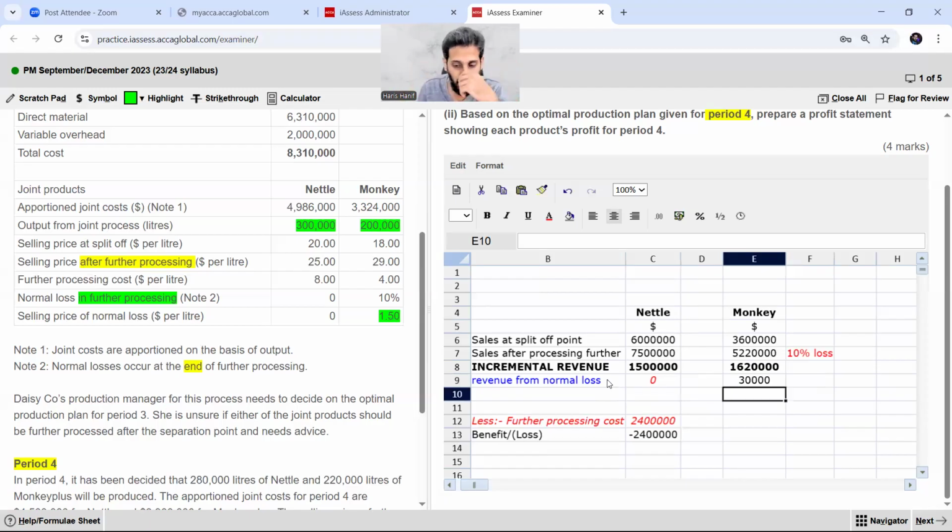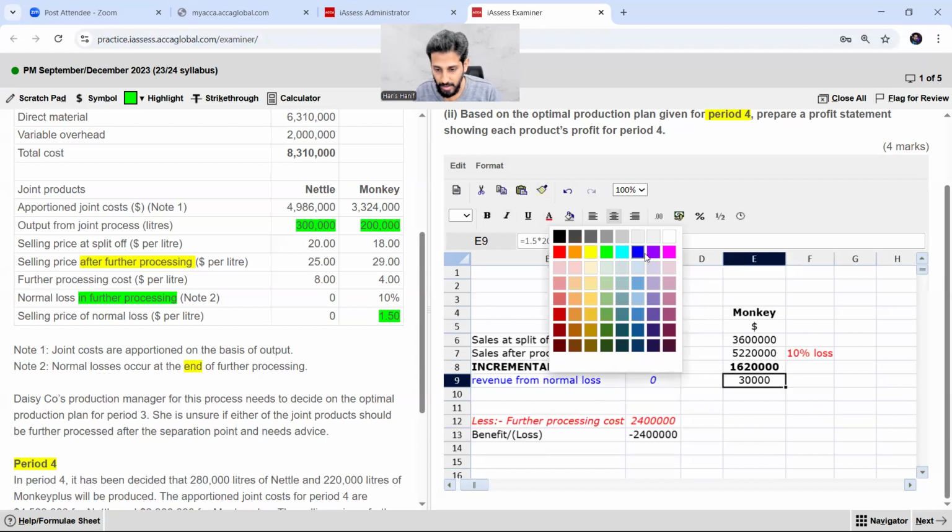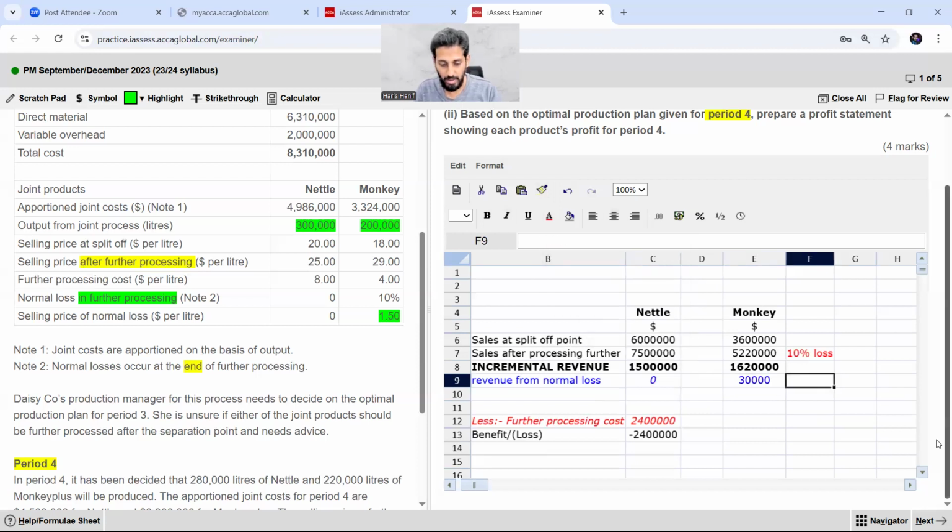So this would become 30,000. You can see with this blue color, this would become 30,000, right? So that is 10% loss units.